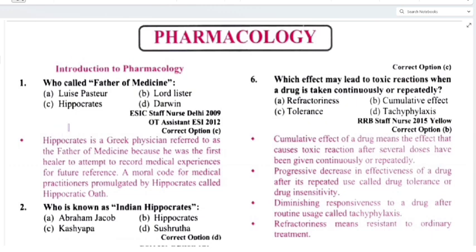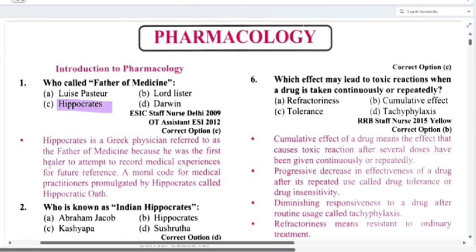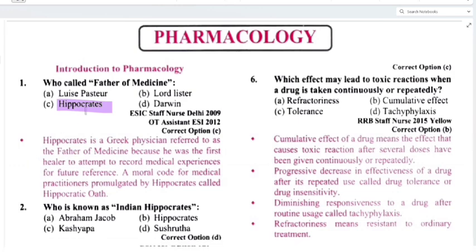Who is called father of medicine? Option A, Louis Pasteur. Option B, Lord Lister. Option C, Hippocrates. Then Darwin. So, Hippocrates is called father of medicine. See, Hippocrates is a Greek physician referred to as the father of medicine because he was the first healer to attempt to record medical experiences for future reference. A moral code for medical practitioners promulgated by Hippocrates is called the Hippocratic Oath. Clear? So that's why Hippocrates is called father of medicine.